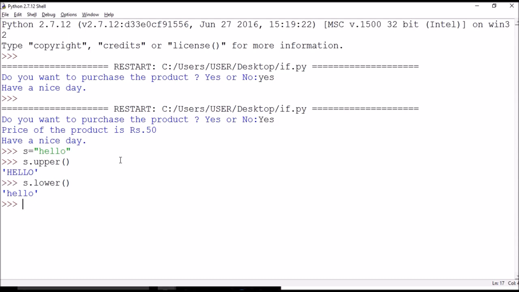Not only a variable, you can also type the whole string, then dot. If I want to capitalize, I will use upper. They are capitalized. Again, suppose a piece of string, whatever. If I want them in lowercase, I can apply this lower function and they all are in lowercase. So this is how these two functions work. Now let us use these functions in our program.